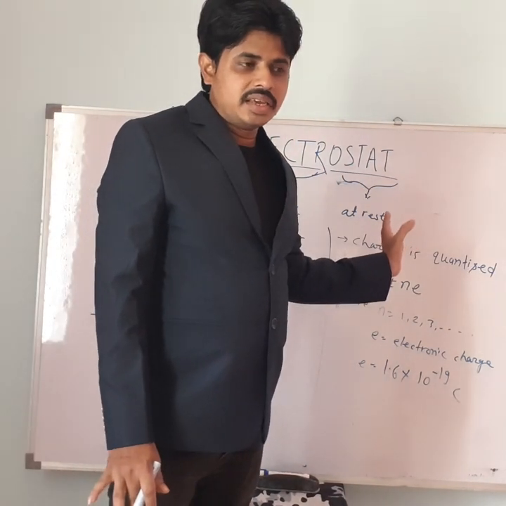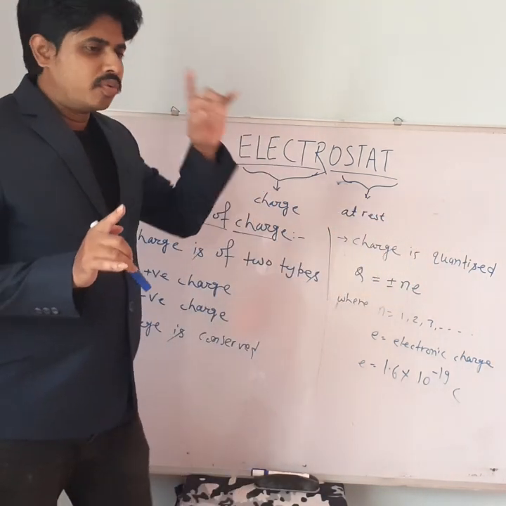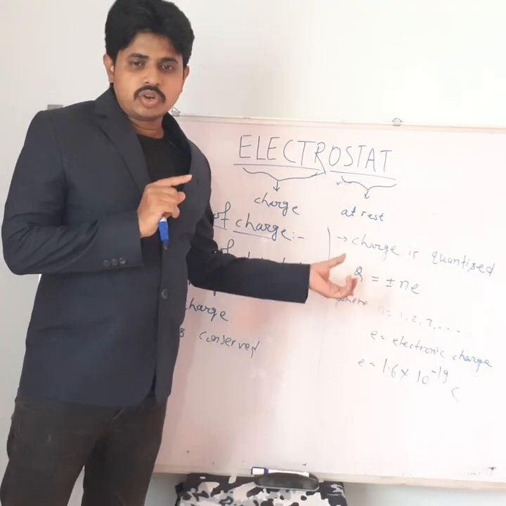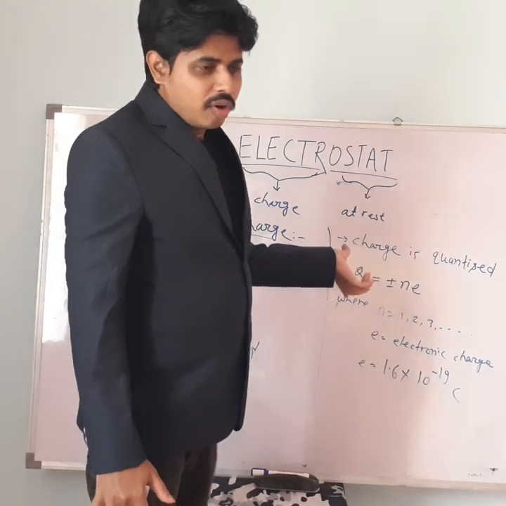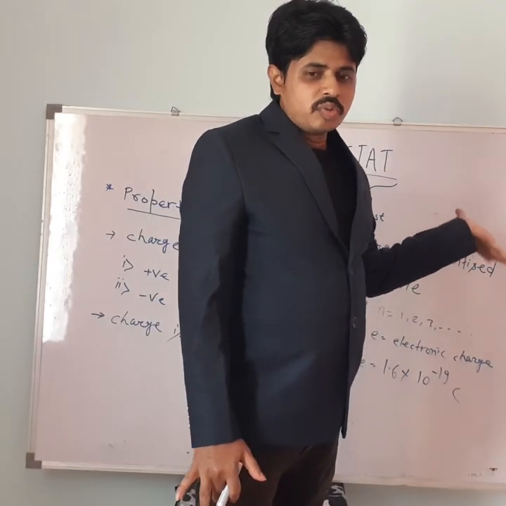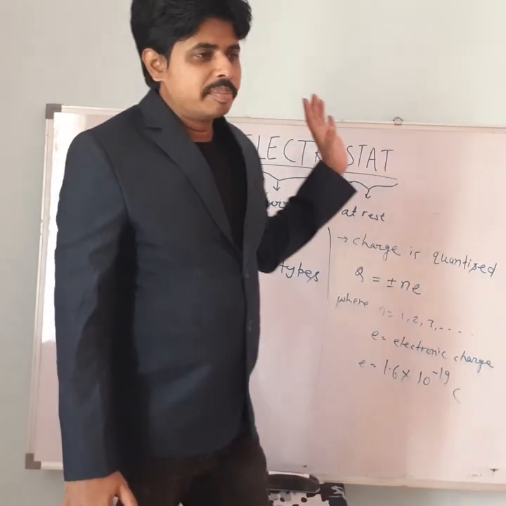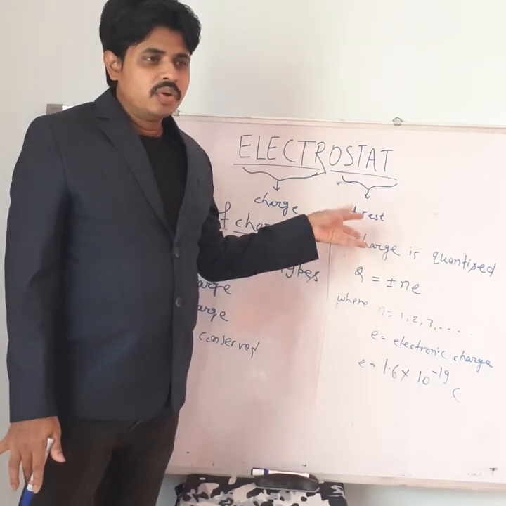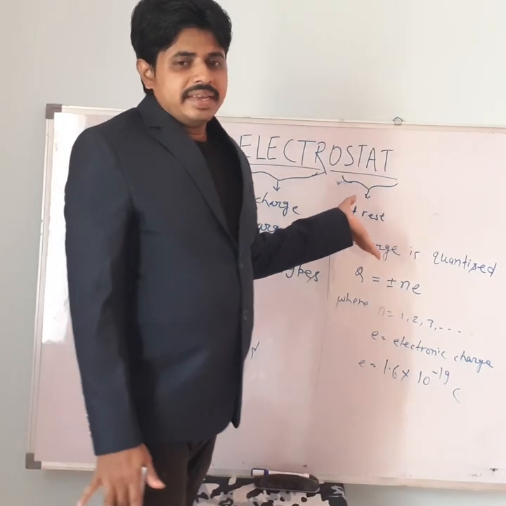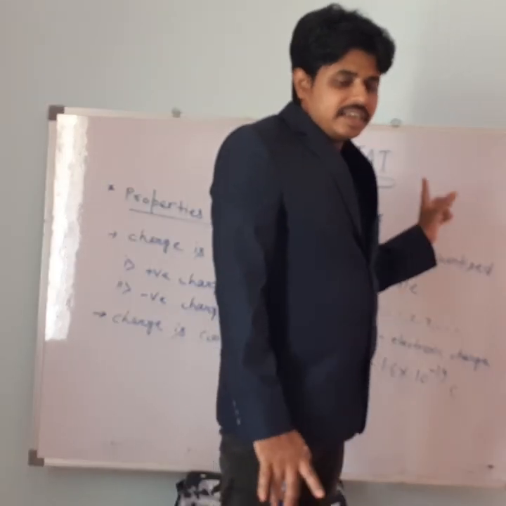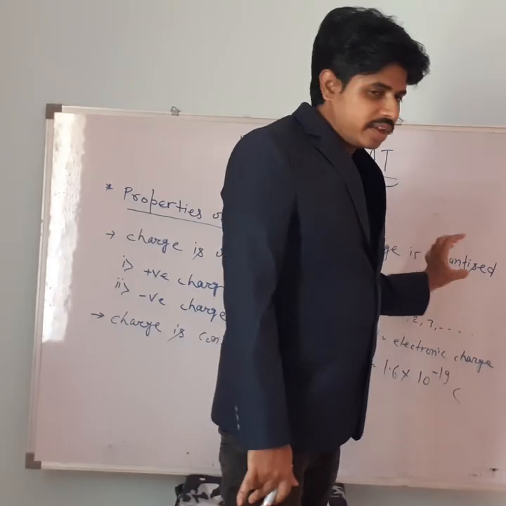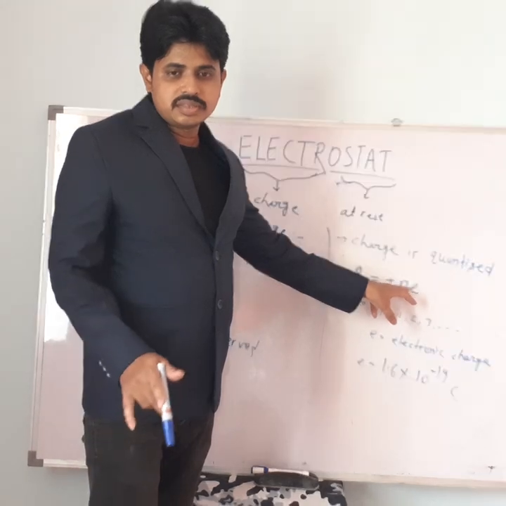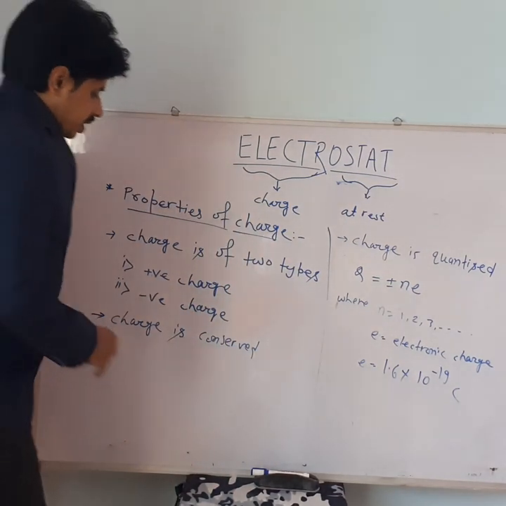It is something like this: nowadays the smallest quantum of money is 1 rupee. The 1 rupee denomination is the smallest unit of money. So we can give someone 4 rupees, 5 rupees, 6 rupees, 10, 100, whatever. But if someone asks for 10.5 rupees, we cannot. Money in this case is quantized in terms of 1 rupee, which is the smallest quantum. In a similar manner, charge is also quantized in terms of the electronic charge. Understand? So this is the quantization of charge.